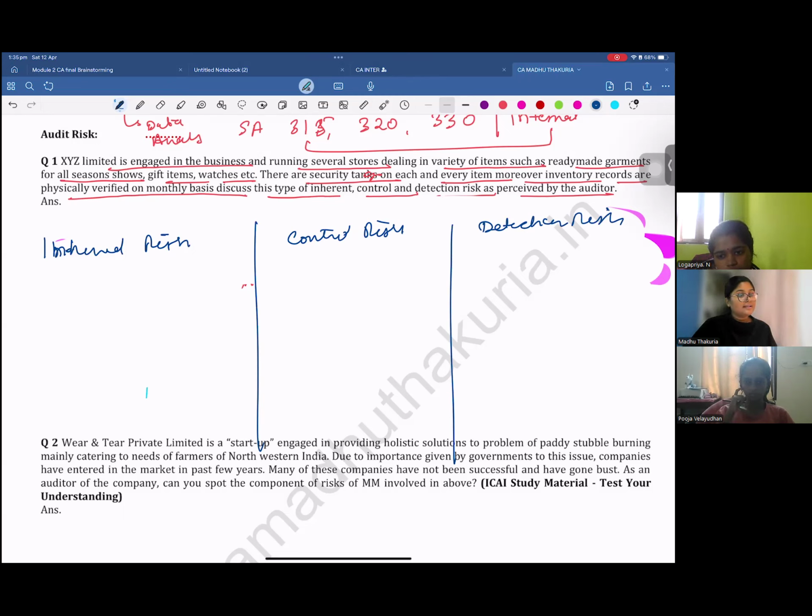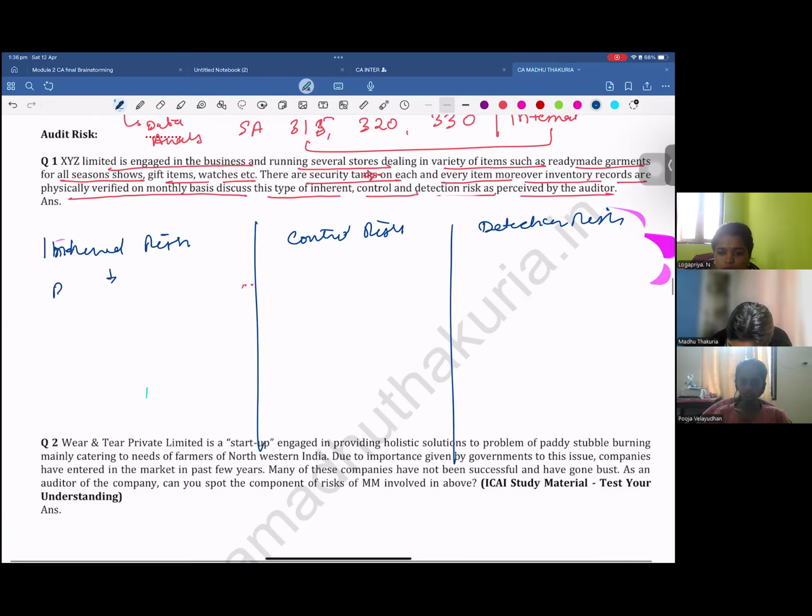Inherent risk is there even though all the items have tags attached to them, or there are no tags, it doesn't matter, you don't have to assume any controls. The problem in the inherent risk is that I can still collude. If I, as an employee or as a senior key management personnel, want to do some fraud, I can anyway do the fraud, right? It is my intention that I would want to do the fraud. So I do not care if there is any control or no control.